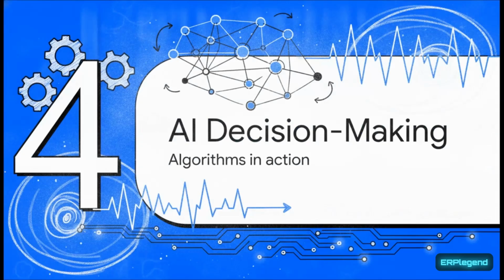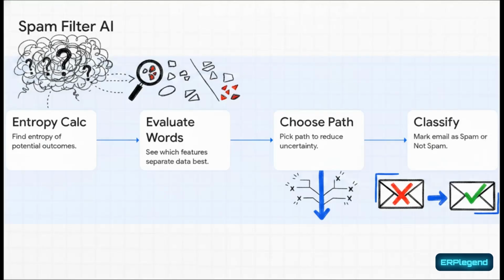Okay, moving fast now. Section 4, AI Decision-Making Engine. So how does an AI actually use this in the real world? Picture a spam filter that uses a decision tree algorithm. When an email arrives, the AI has high entropy. It is highly uncertain if the message is spam or not. So, step 1, it calculates the entropy of the potential outcomes.